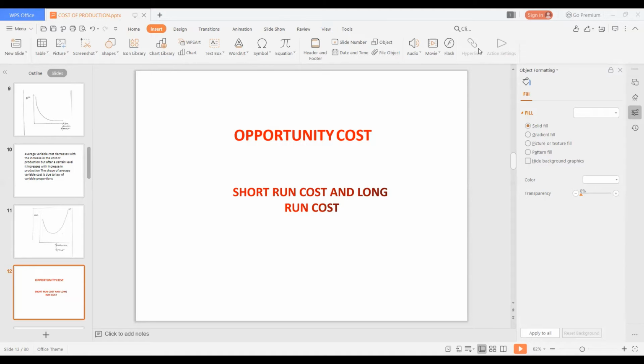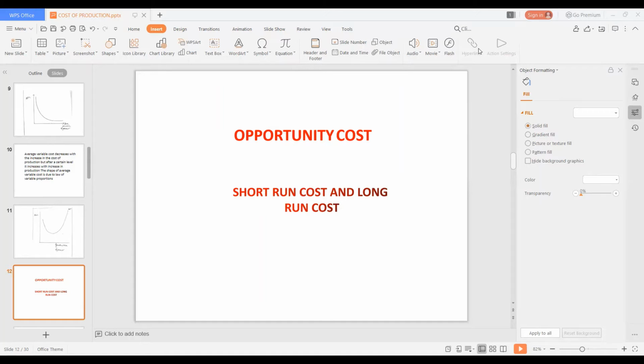If he wants to cultivate wheat on that piece of land, he will get 20 quintals of wheat. Therefore, by cultivating 10 quintals of potato, he is sacrificing 20 quintals of wheat. Then, the opportunity cost of 10 quintals of potato is 20 quintals of wheat. This is the opportunity cost: the cost incurred by sacrificing the best alternative use of the factor.